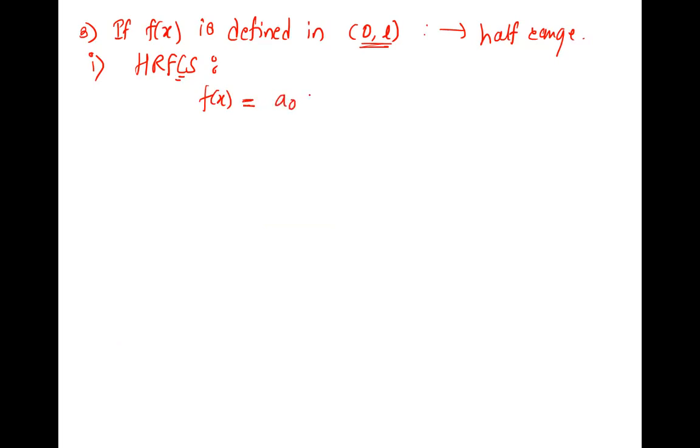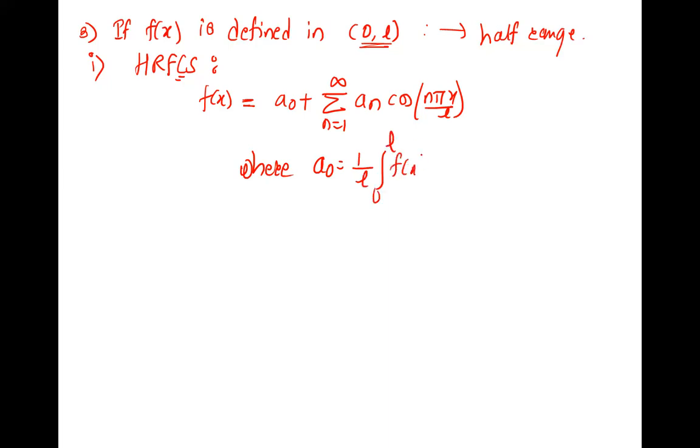It will have a0 and an. So a0 plus an cos n pi x by L, n is 1 to infinity, where a0 is 1 by L, integral 0 to L, f of x dx, and an is 2 by L, integral 0 to L, f of x cos